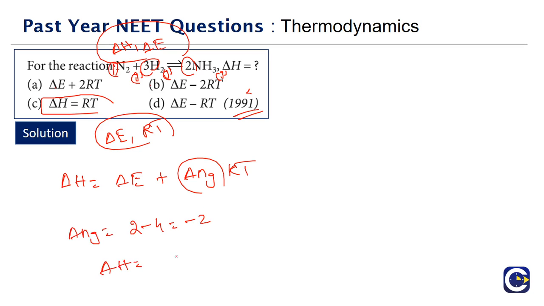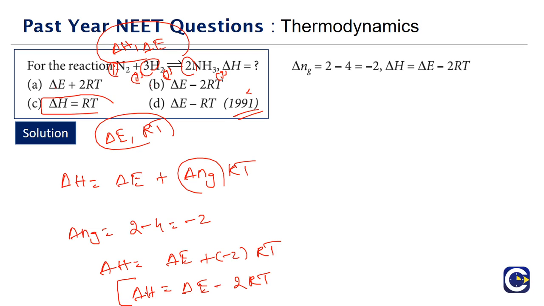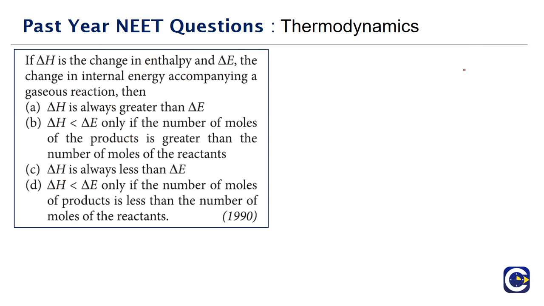Means del H is equal to del E minus 2 into RT, which is del E minus 2 RT. Clear? So what will be the answer for this? It is going to be option B. Okay, so look at this. We have del Ng equal to minus 2, so del H will be equal to del E minus 2 times RT. It will be option B.